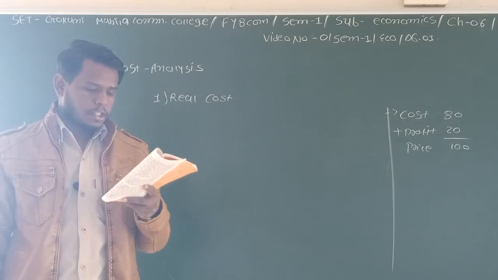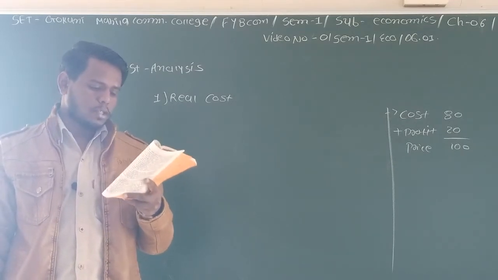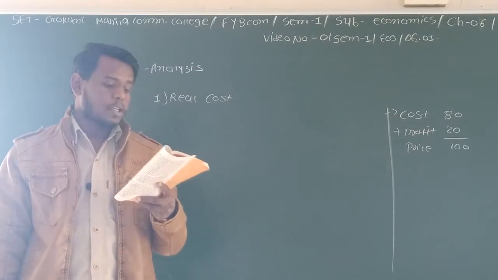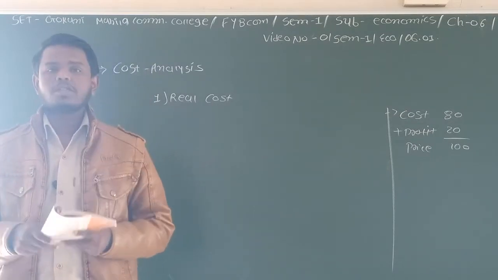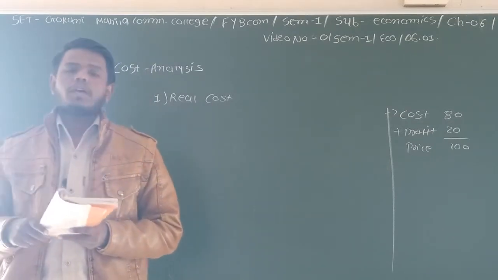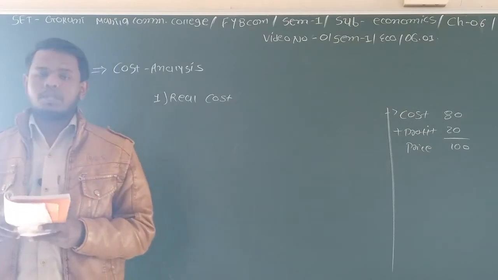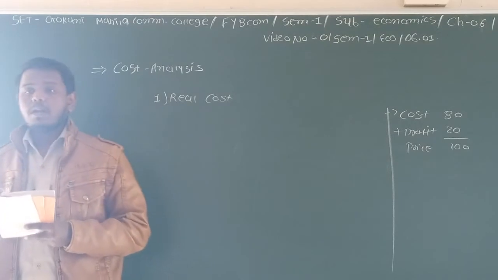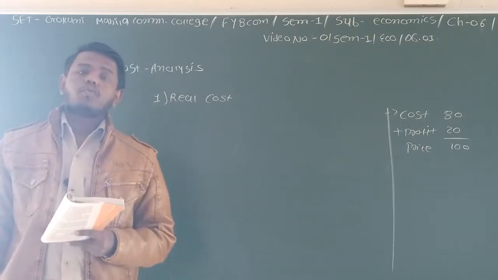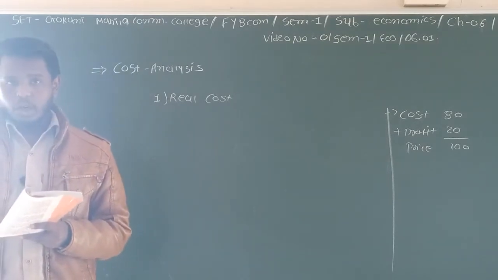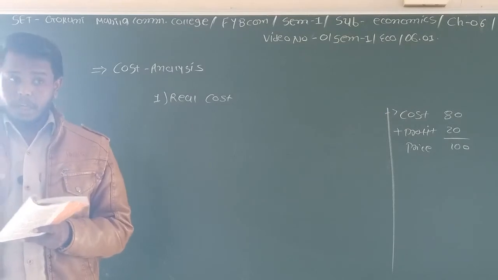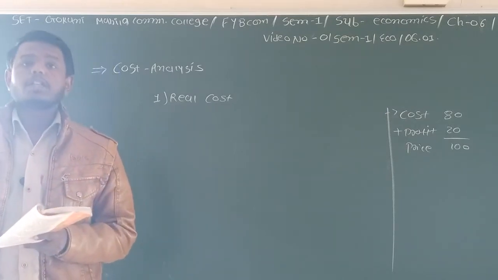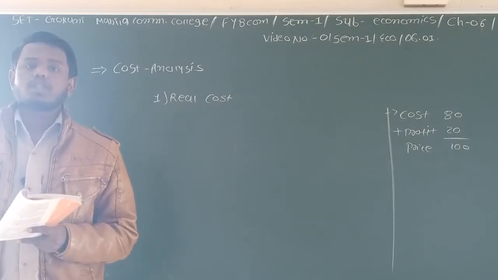Real cost arises when different factors of production are employed in the act of production. The entrepreneur has to face risk and uncertainties. As we know, whenever an entrepreneur starts any new business enterprise, he will face a number of risks, and there is uncertainty whether that entrepreneur will get profit or suffer loss.